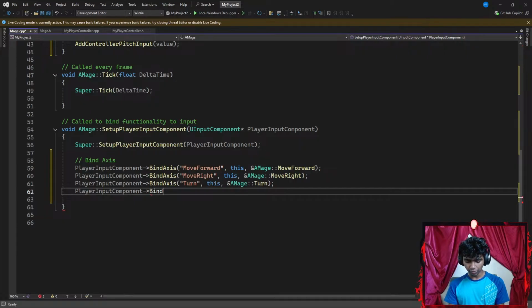And then lastly, I'm going to add another player input component, which is going to be pointing towards the bind axis function that requires three parameters. First, my axis name, which is going to be something like look up. Second, who do I want to apply this function on, my object, which is going to be this, my mage. Third is going to be the memory address. I'm going to go with something like mage and go with the look up function, ending with a semicolon.